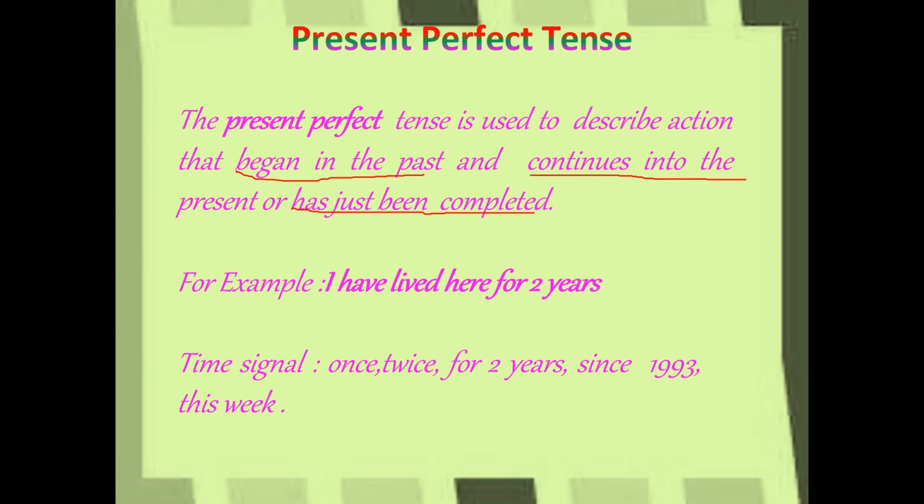I have lived here for 2 years. I started living there in the past and I am continuing that. So once, twice, I have completed my studies. Means what? Just now I have completed my homework. Just now I completed it. Once, twice, for 2 years, since, this week. These are the time signals, means clues for you to know the tense.